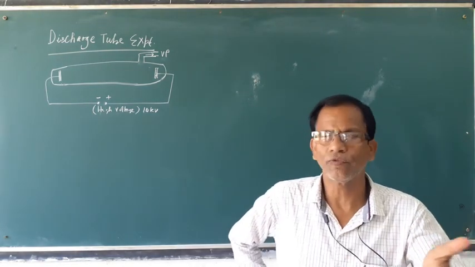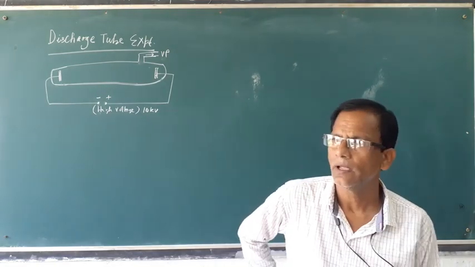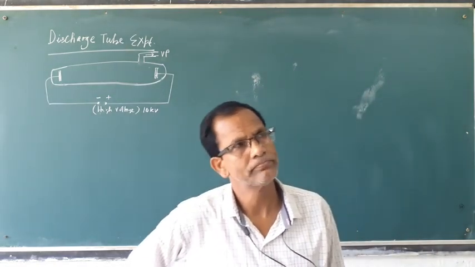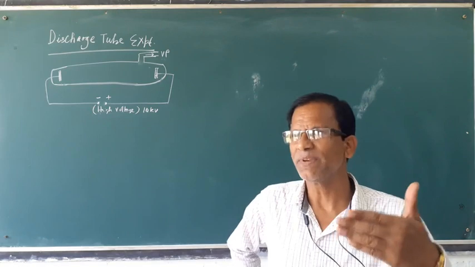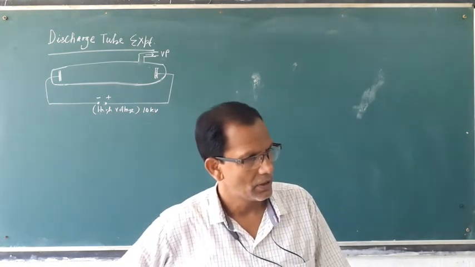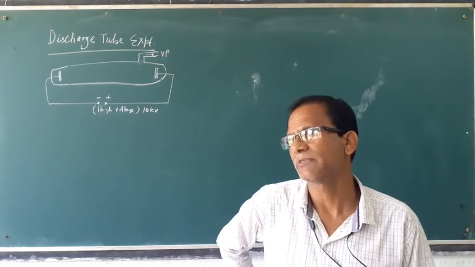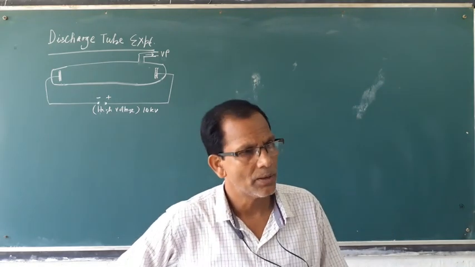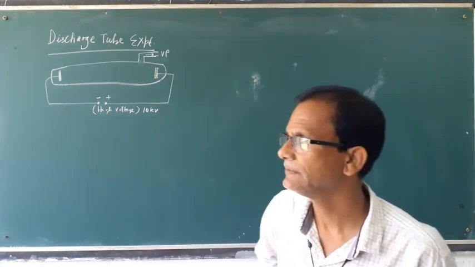scientists like Faraday produced the formation of substances at different electrodes by electrolysis.